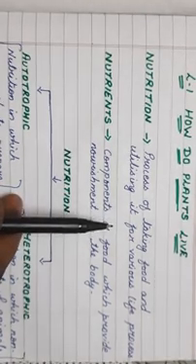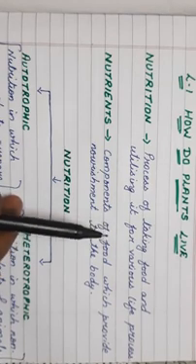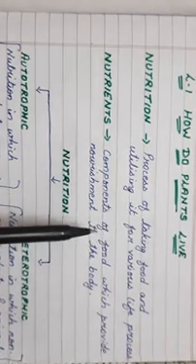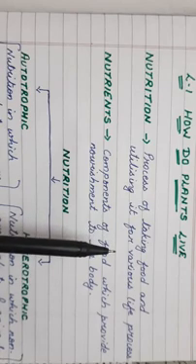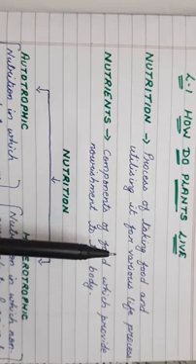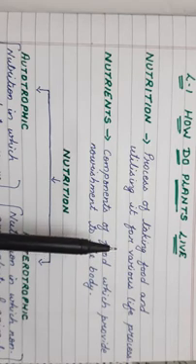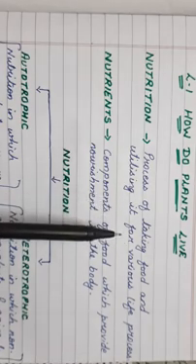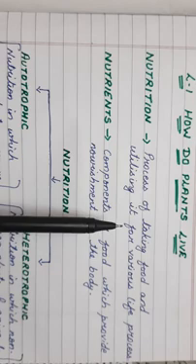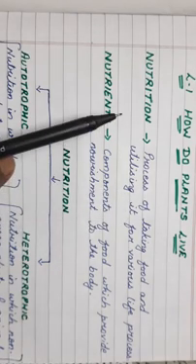You all know that every organism needs food. You all have studied in class 6 that every organism takes food for various purposes, like it gives us energy, it keeps us fit, it helps us to grow. So every organism takes in food and utilizes it for its various life processes, and this is called nutrition.